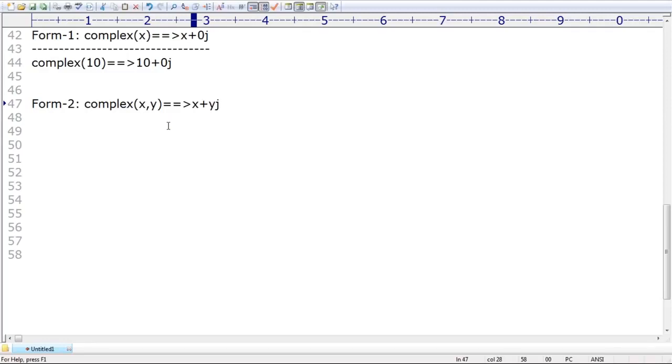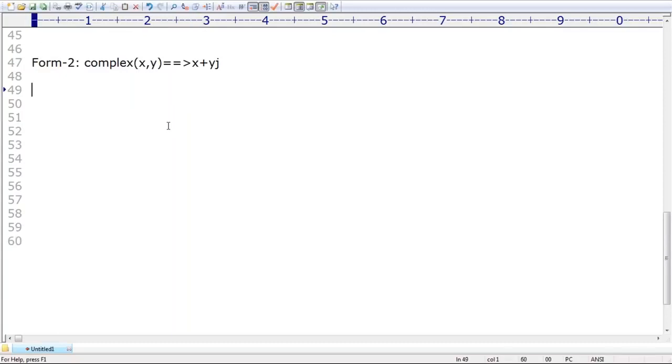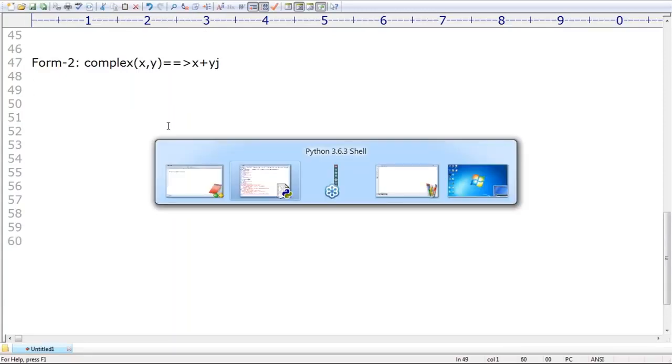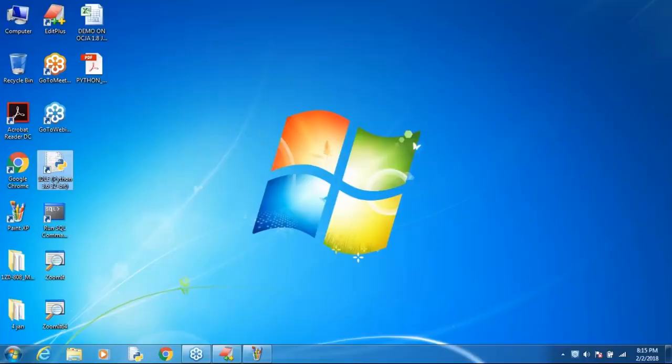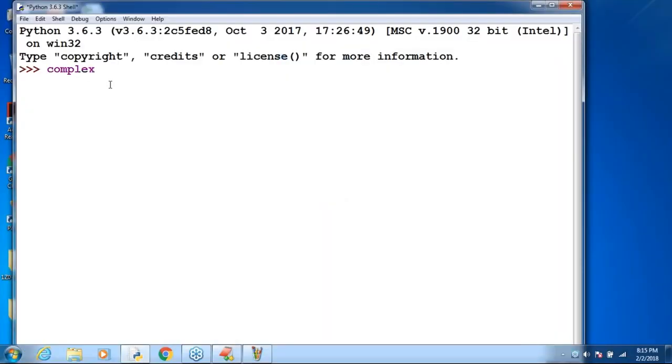Now take very special care. Of course, it is exactly the same as the previous case, there is no big thing, right? Observe complex of 10 comma 20. What is the output? What is the answer by default we are going to get, sir? Here 10 plus 20j. Remember that, 10 plus 20j, like this, right?